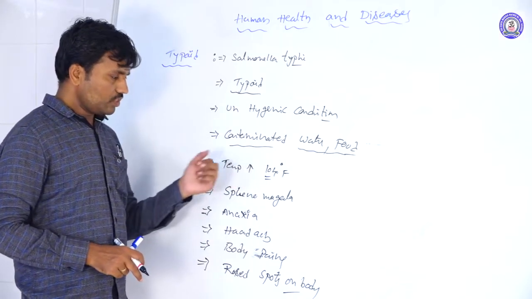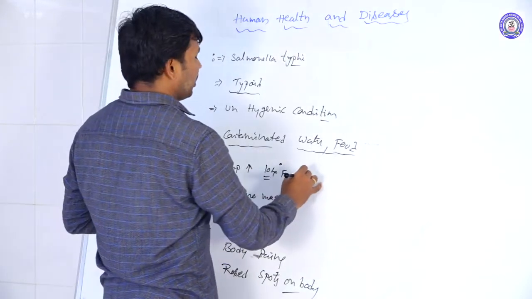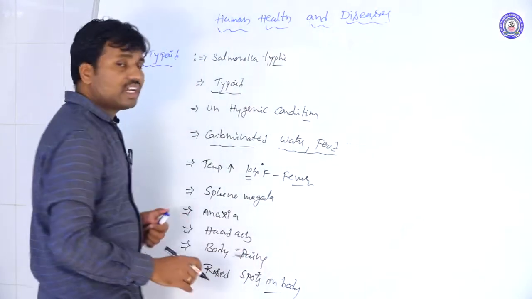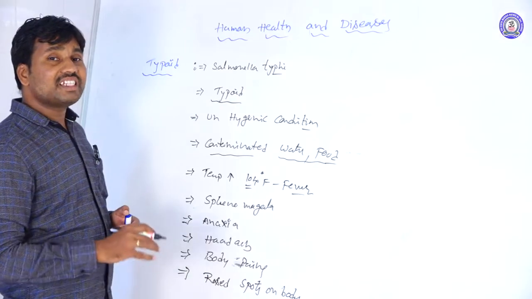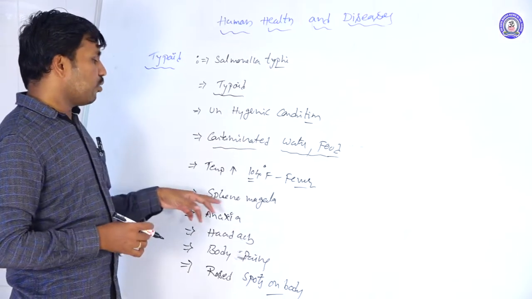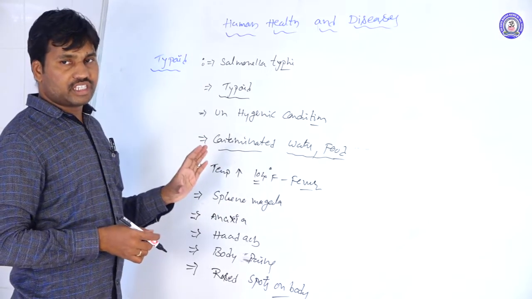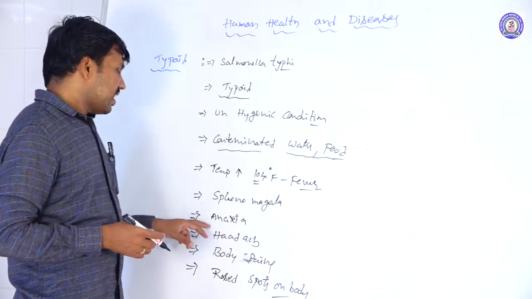That means body temperature rises, a sudden fever occurs along with chills. Splenomegaly occurs, meaning the spleen enlarges because of the infection.